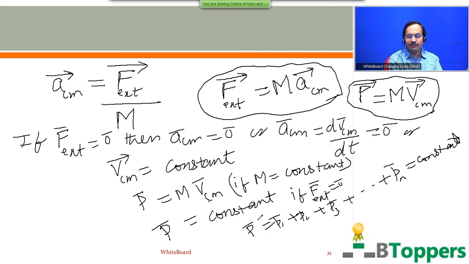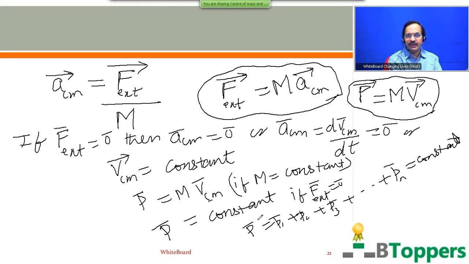But don't mistake that linear momentum of individual particle of a system does remain constant when external force on the system is zero. The linear momentum of an individual particle in a system may be changed, and usually changes, due to the internal forces between the particles of the system. But the total linear momentum of a system of particles, or the vector sum of linear momentum of all the particles of a system, will not be changed due to the internal forces between the particles. The total linear momentum of the system changes only due to external force acting on the system.